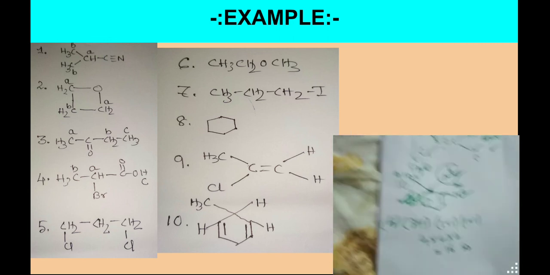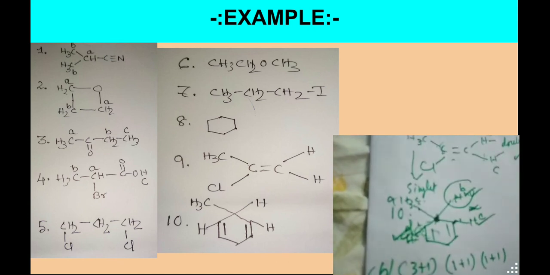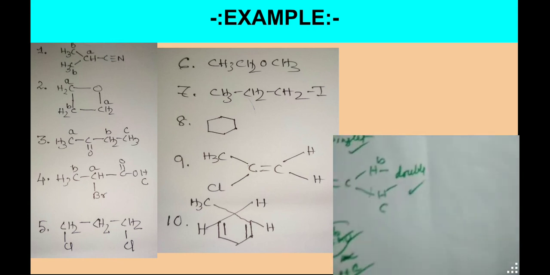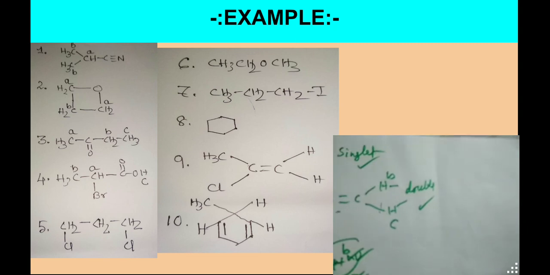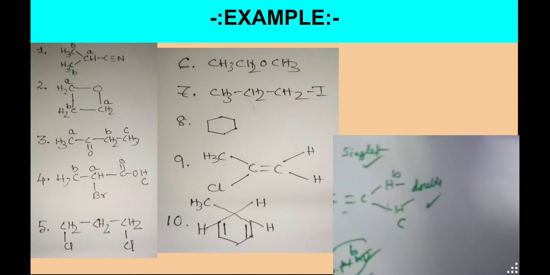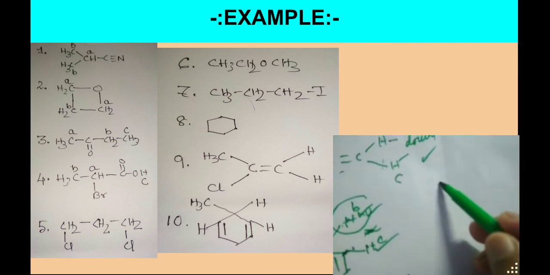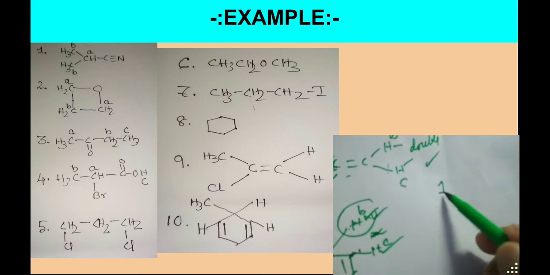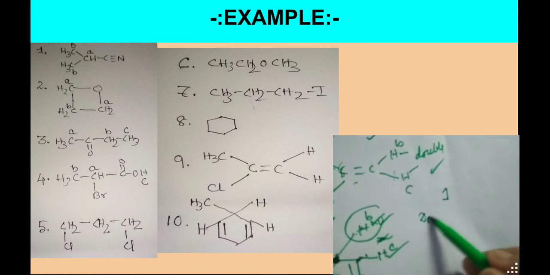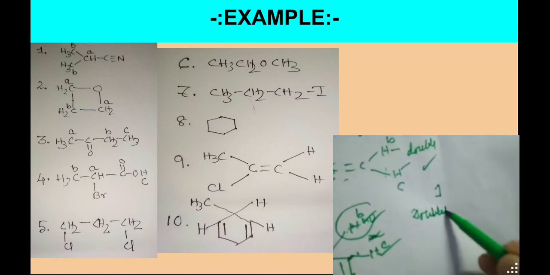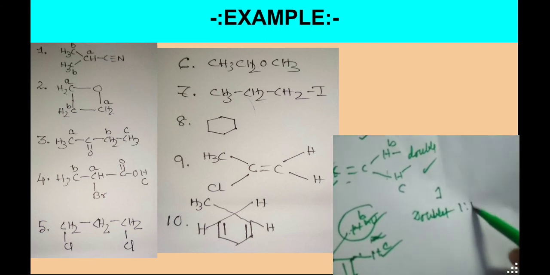So that's all I have discussed. But there is another thing I want to tell all of you. Whenever we discuss these things, when it is a singlet, the peak ratio will be 1. When it is a doublet, the peak ratio is 1:1.